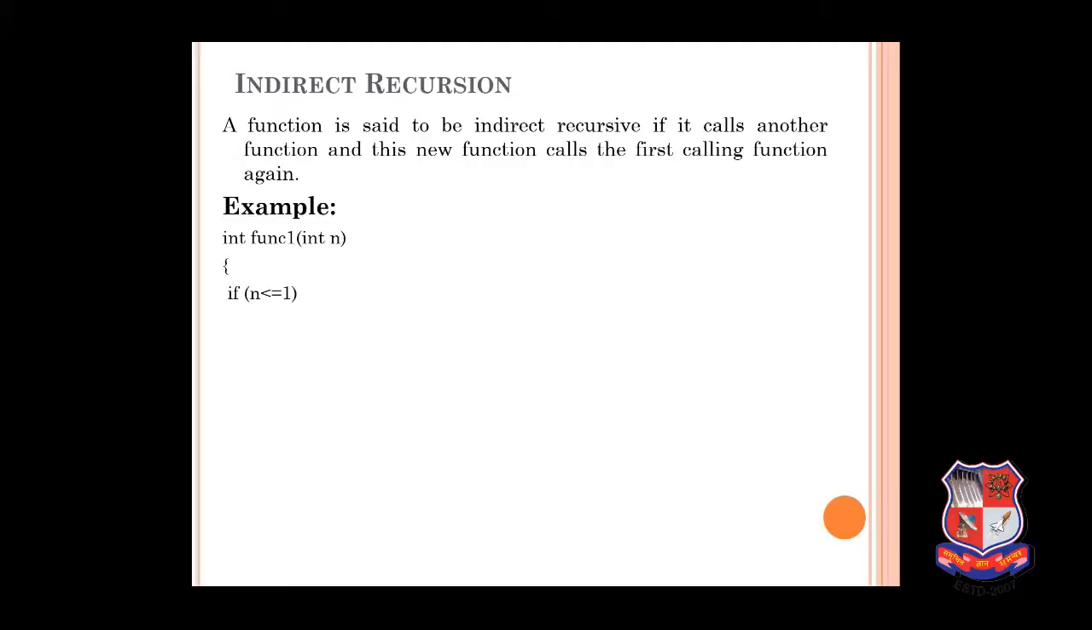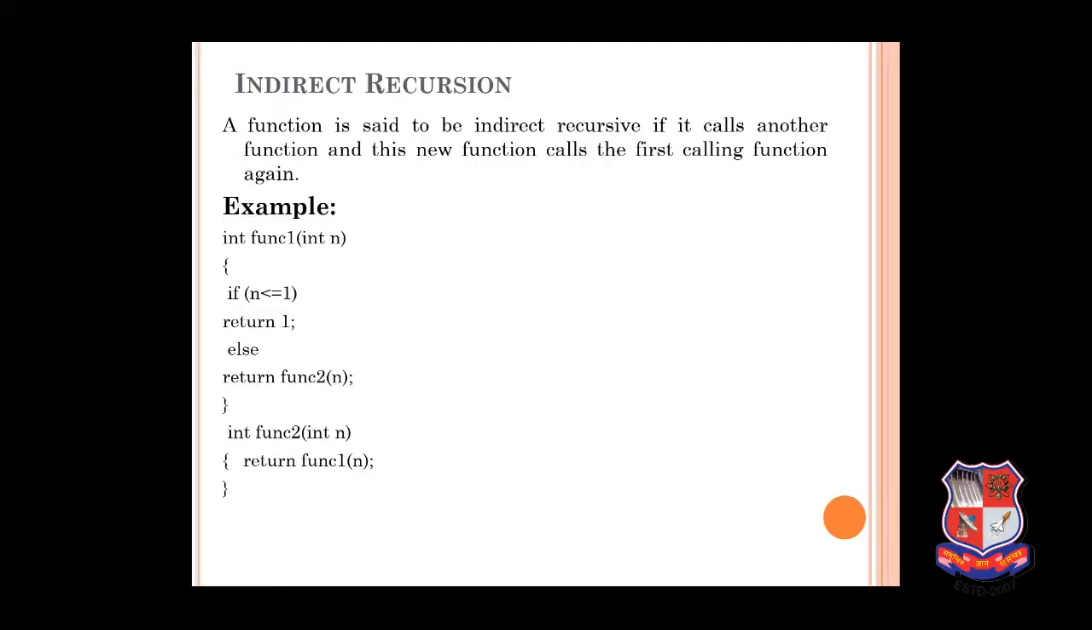Next, if n's value is less than or equal to 0, we will return 1, else we will return function 2 of n. Now we can see here that if the condition is false, we will be calling function 2. Function 2 also has an integer n, and it will return function 1. So here we can see if the condition is true, it simply returns 1. If the condition is false, it calls another function, which is function 2. In function 2, it is calling function 1.